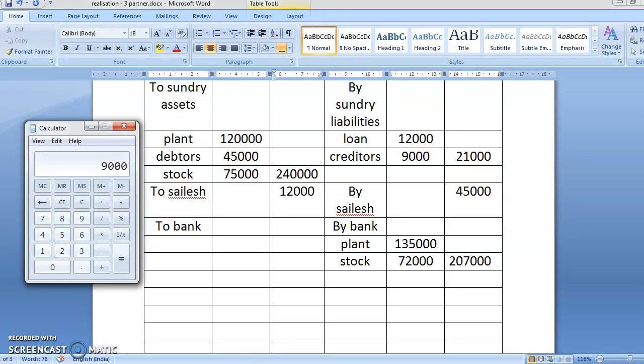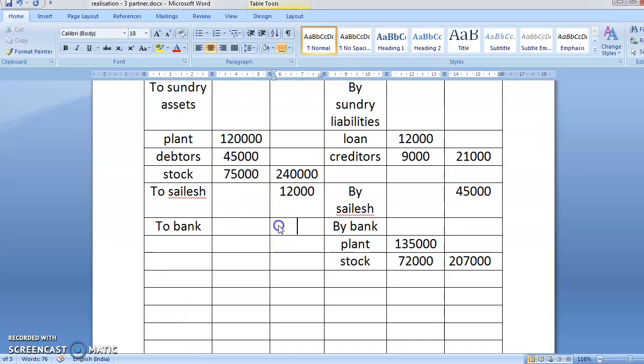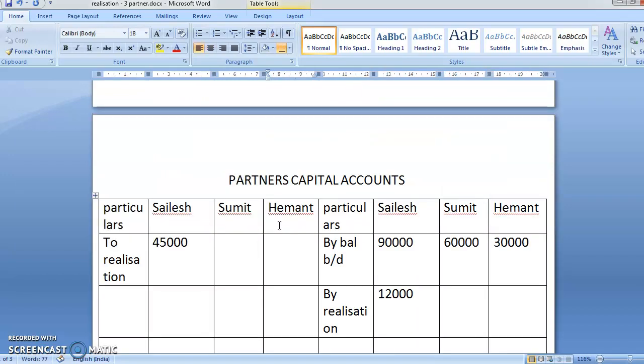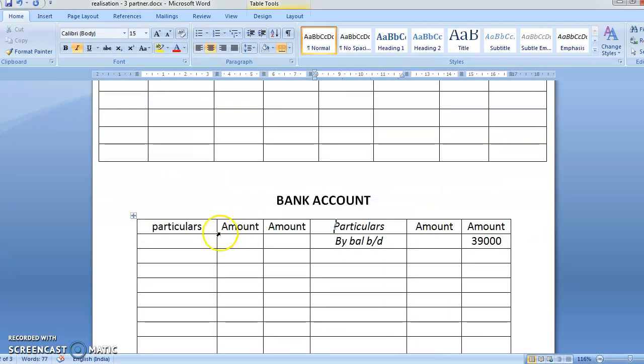Yes, 9,000 minus 45. What do you get? 8955. So here it will come as 8955. Now the second transaction will come in the bank. See, when money comes in, it is on the debit side. Whenever the money comes in, it is always on the debit side, and when money goes out, it is always on your credit side.